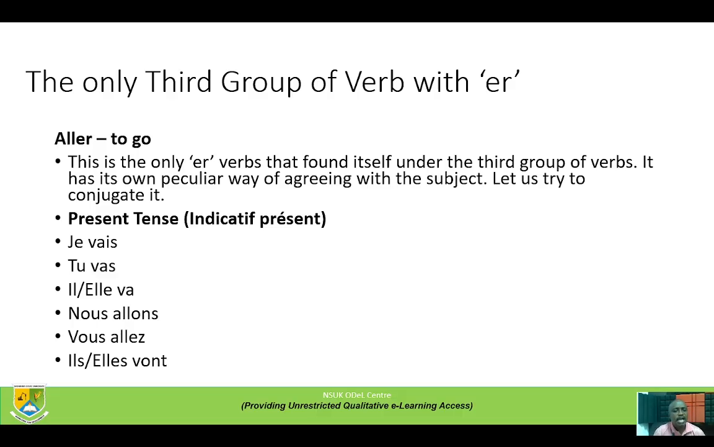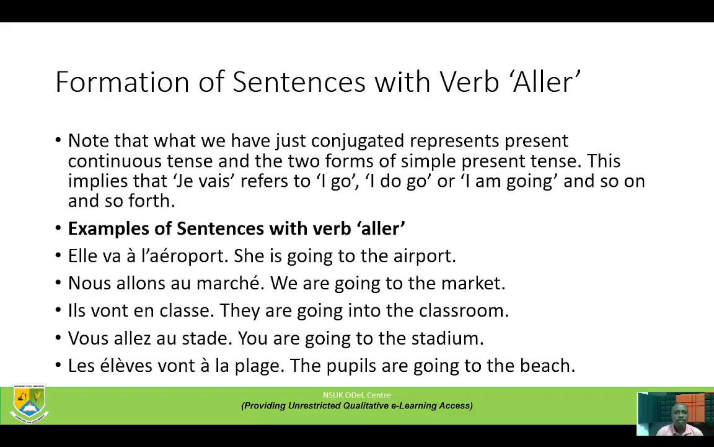Je vais means I go or I am going. Tu vas means you go or you are going. Il va or elle va means he or she is going or goes. Nous allons, we are going. Vous allez, you go or you are going. Ils, elles vont, they are going or they go.